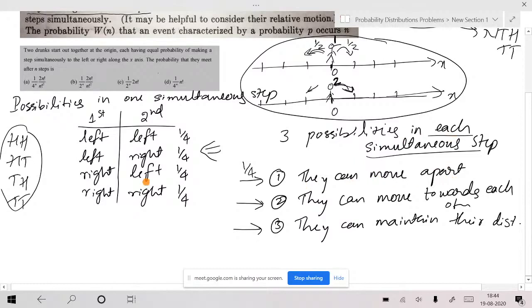Similarly, what is the probability that they move towards each other? If the first person moves right and the second person moves left. Am I right?